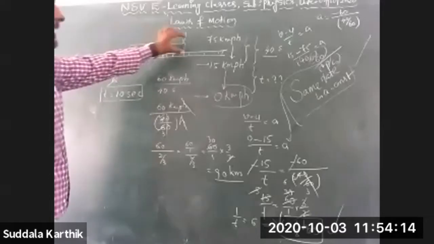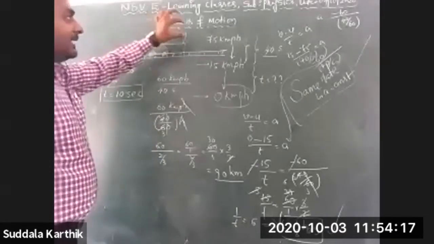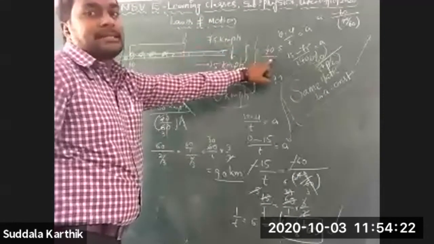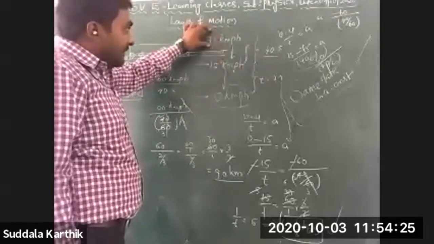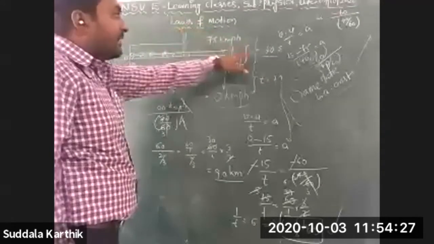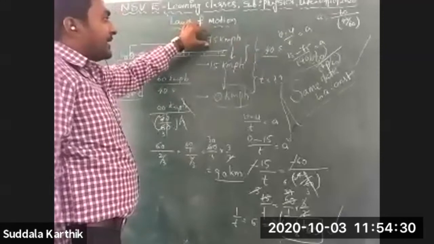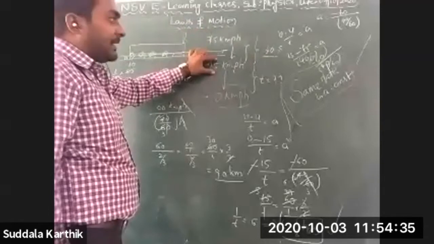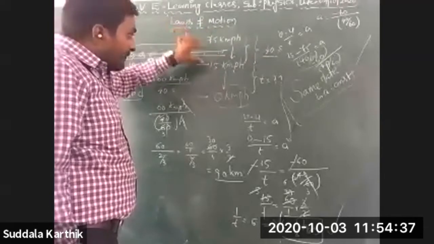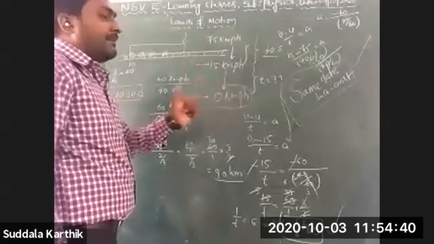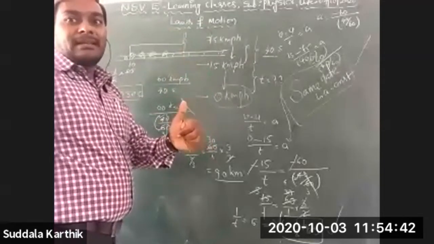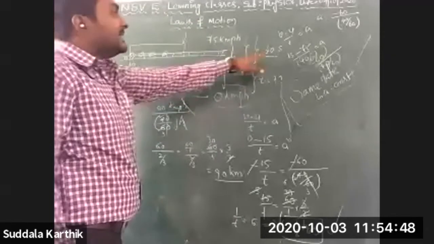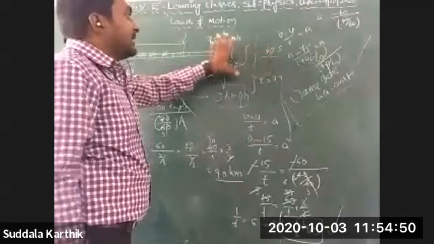Again, I am explaining. One train is moving along a straight line, and its speed reduces from 75 km per hour to 15 km per hour in 40 seconds. So one relation is given. In 40 seconds its speed was reduced from 75 km per hour to 15 km per hour. Then from 15 km per hour to 0 km per hour, in how much time does it reach the rest position? But it is given in seconds.